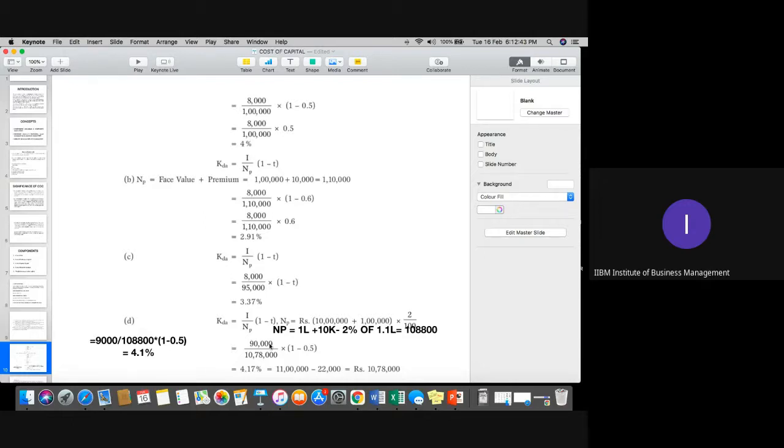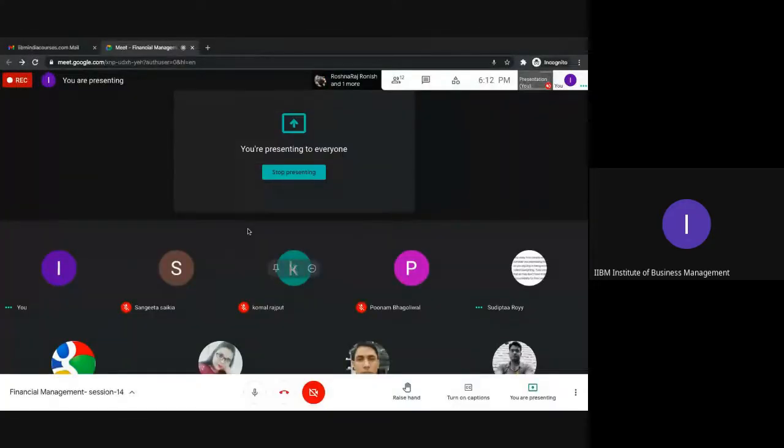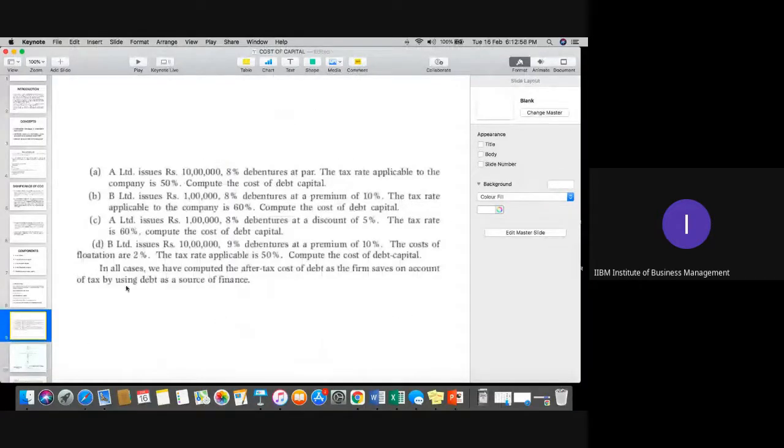Have you noted down the question, please, everyone, or not? No? Okay. Please note down the question first and then move to the numerical, because this numerical is simple, but you need to understand the technical aspect of how to calculate the different cost of capital options. Then we'll move to the answer sheet.